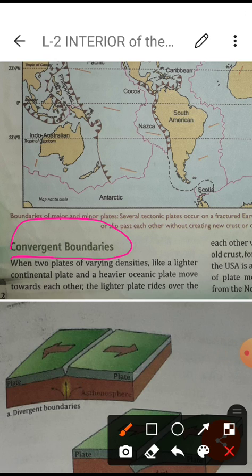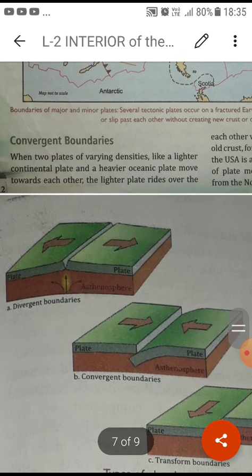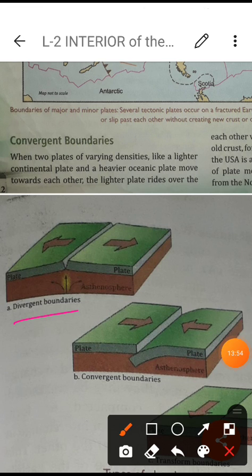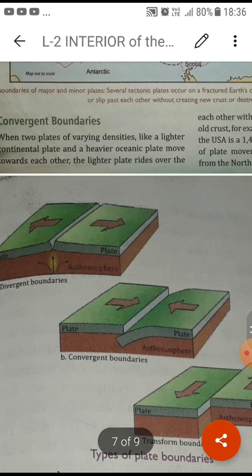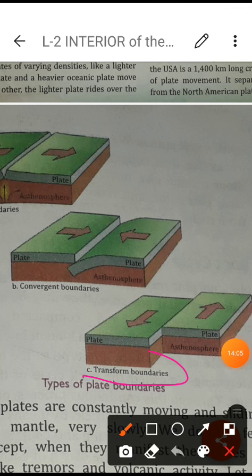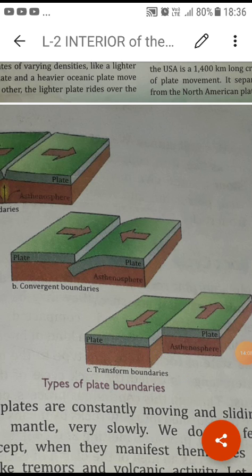With the name we can understand: two plates are coming to each other but one is colliding on the other one. You can see here, this one is explaining the divergent boundaries. Second one is explaining convergent boundaries, and the third one is explaining the transform boundaries. So these are the three different kinds of boundaries.